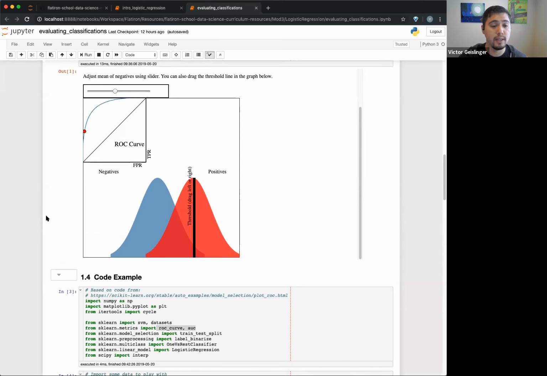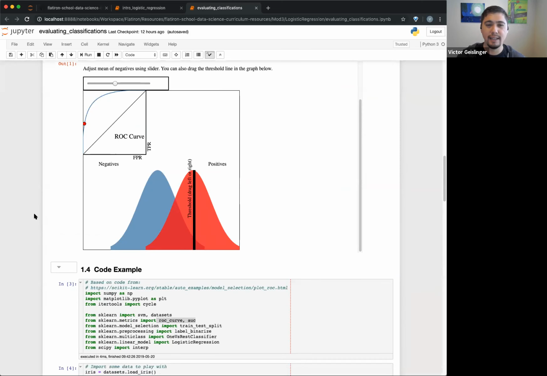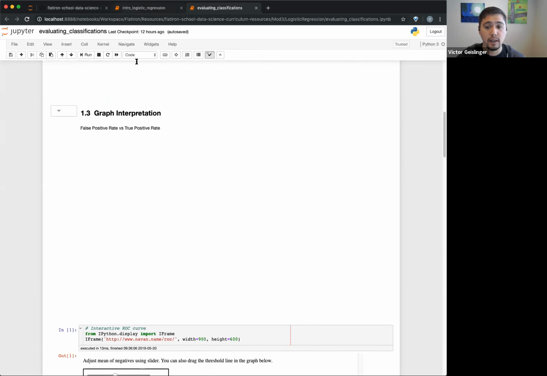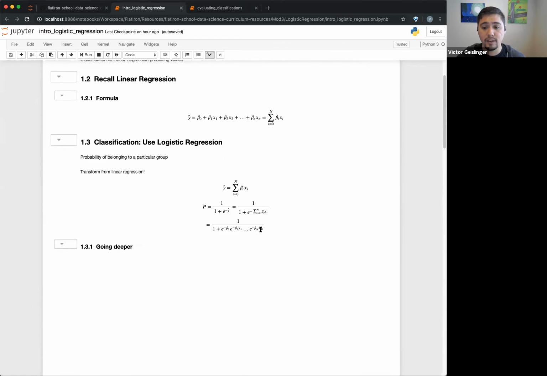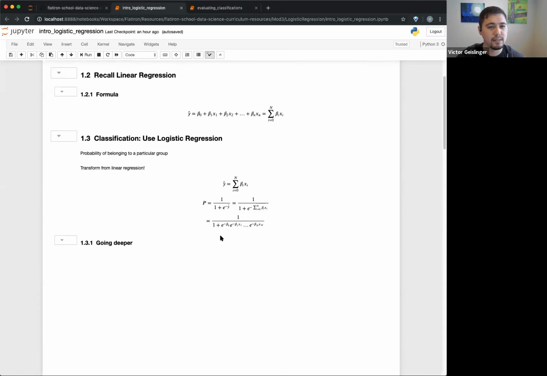One maybe subtle point that I didn't really talk about, which we'll talk about next section, is how you figure out the parameters. If I look back at the equation, how do you figure out this beta 0, beta 1, all that stuff? You might think, wait a second, if we're doing logistic regression, we know how to do it for linear regression. How do we figure it out for logistic regression?